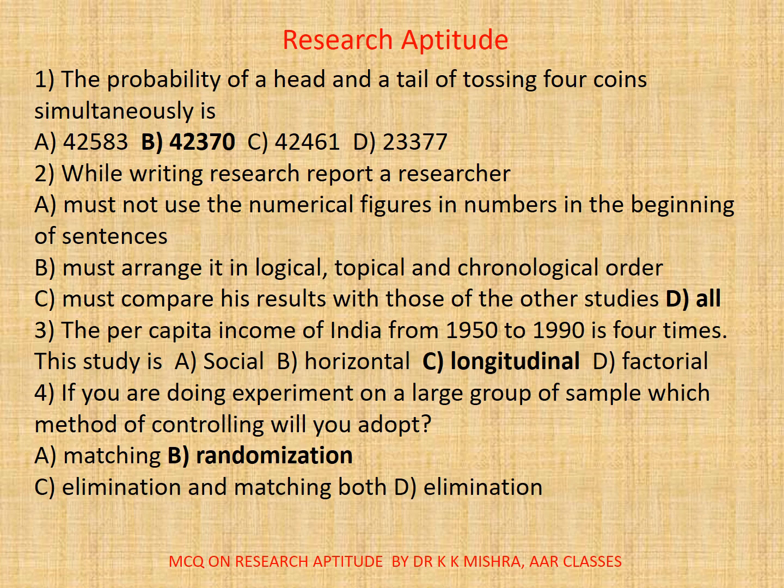The probability of a head and a tail of tossing 4 coins simultaneously is A. 42,583. Actually, it is a matter of calculation. The correct option is B. 42,370.